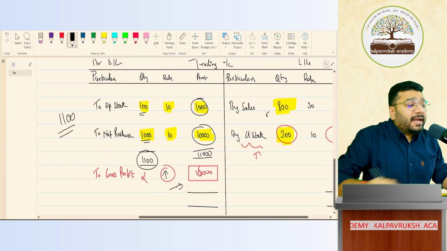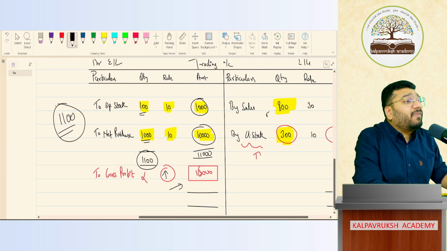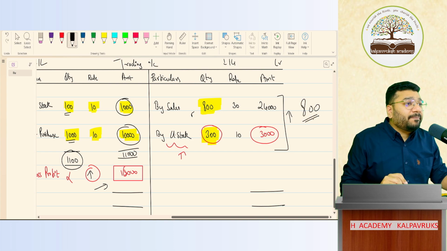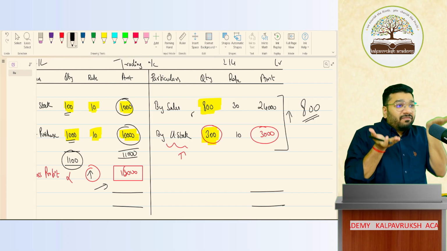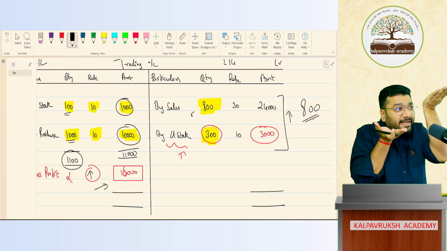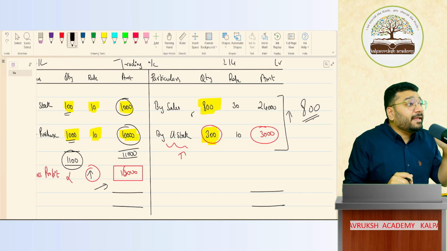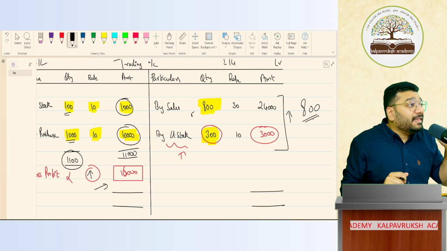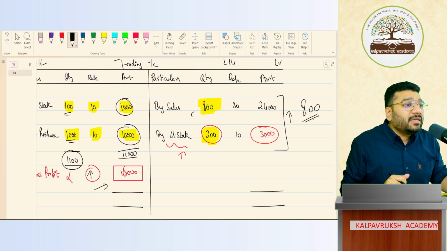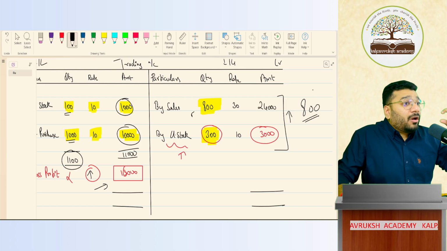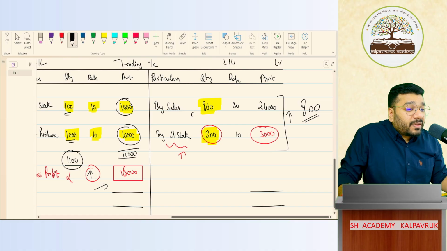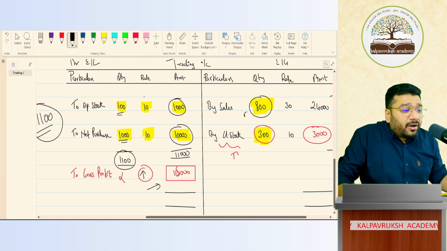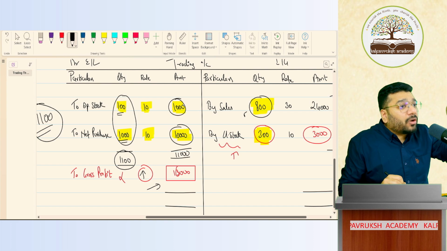So on the debit side, you recorded expenditure for 1100 chocolates. On the credit side, you recorded income for 800 chocolates. Is it fair? One side it is heavy, one side it is less. One side recorded more items, one side less items. Is it even matching? We are not telling that the amount of expenditure and the amount of income should be same. We are telling that the quantum should be same. Now, by selling how many chocolates are you deriving benefit? 800 chocolates. So matching concept says that you should record here expenditure for 800 chocolates only.